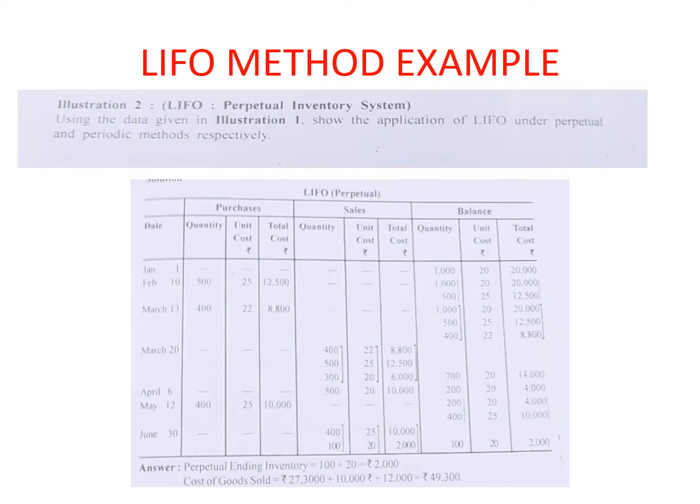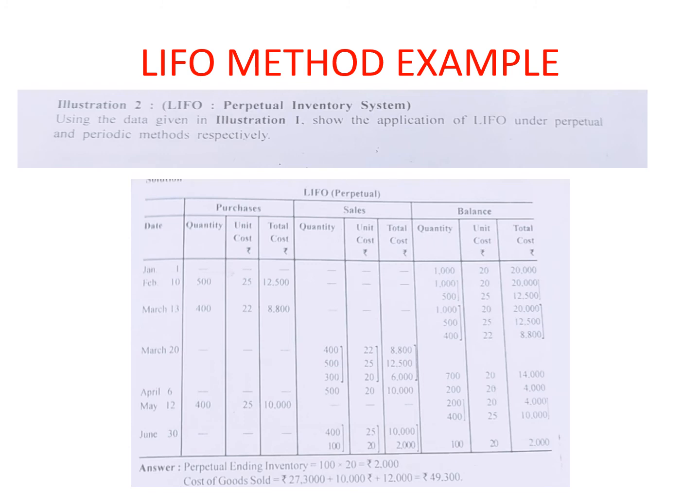After that there is an example of the LIFO method. In LIFO method, we will first write the opening balance, then there is the entry of a purchase. So we have written both the same on the balance, taken 1000 and 500 entry. After that there is another purchase entry.